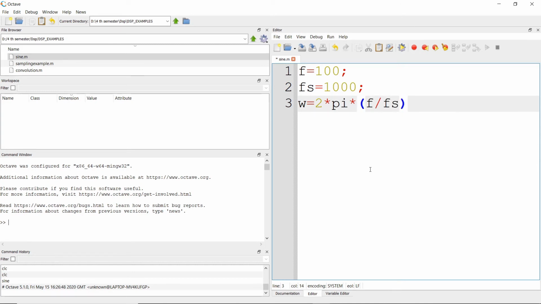This is a digital frequency which is used to create the digital sinusoid. Now let us define the samples. We can take any number of samples. I am taking 100 samples in total.